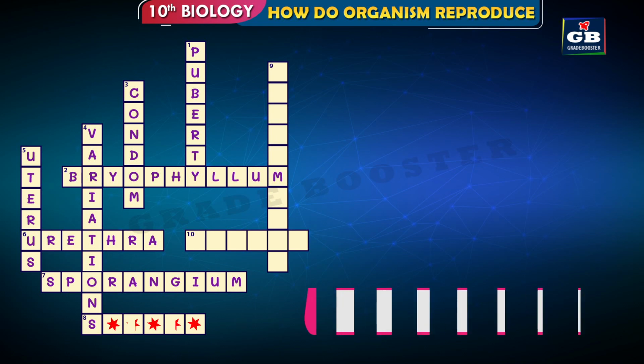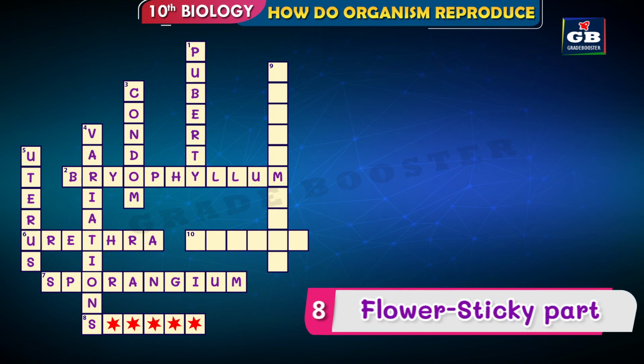So let's see the next one. 8 across. The hints are flower, sticky part. So the sticky part of flower.